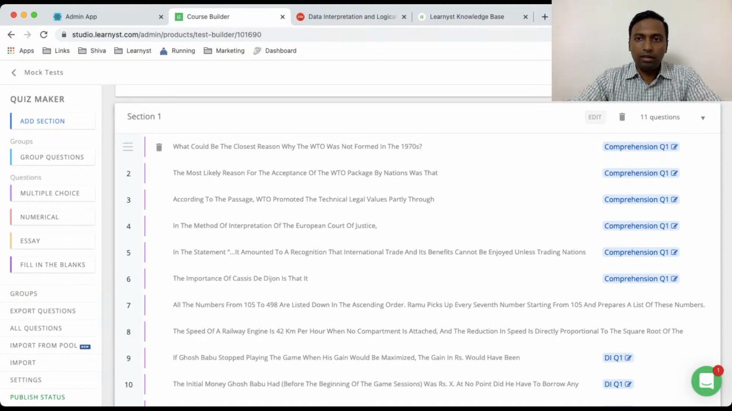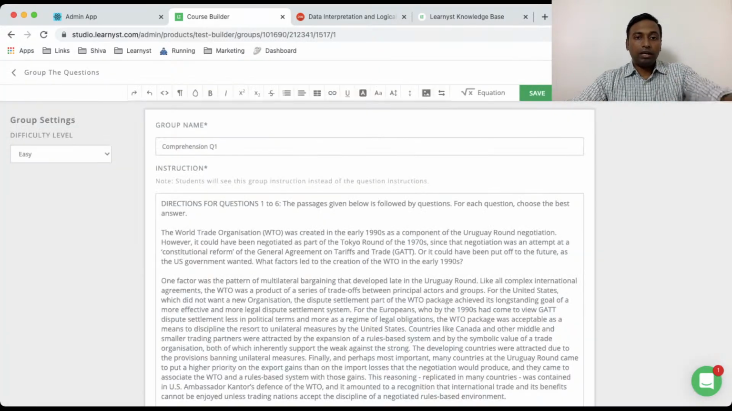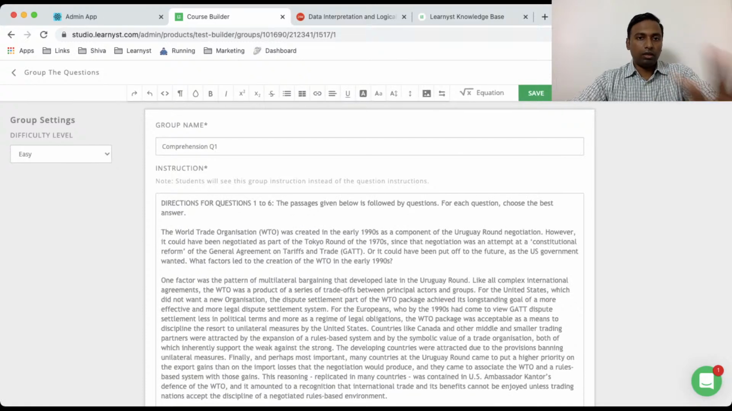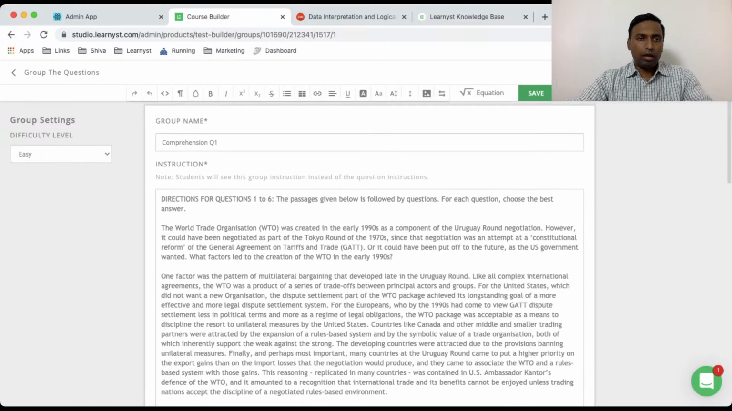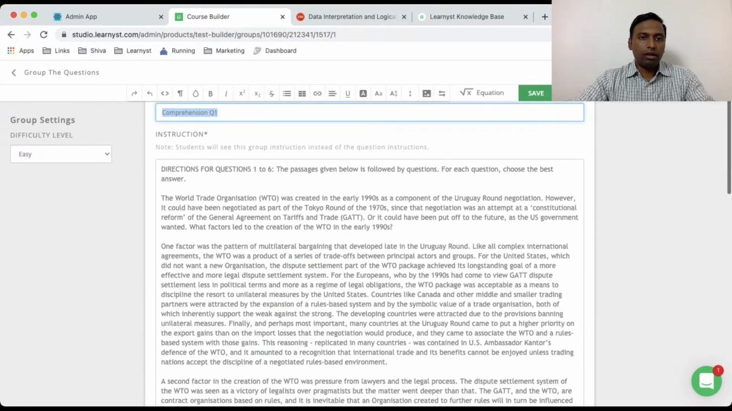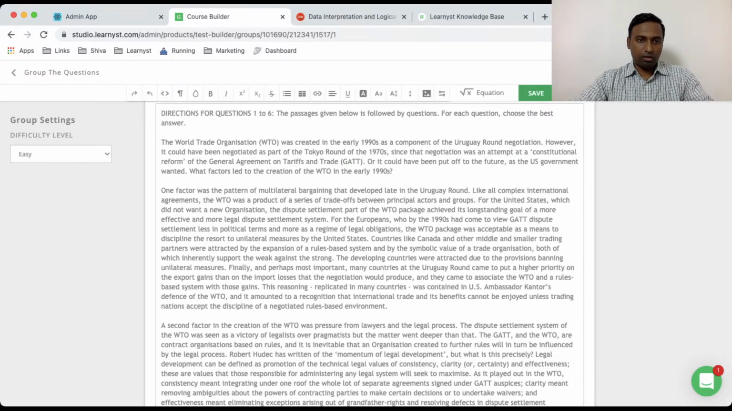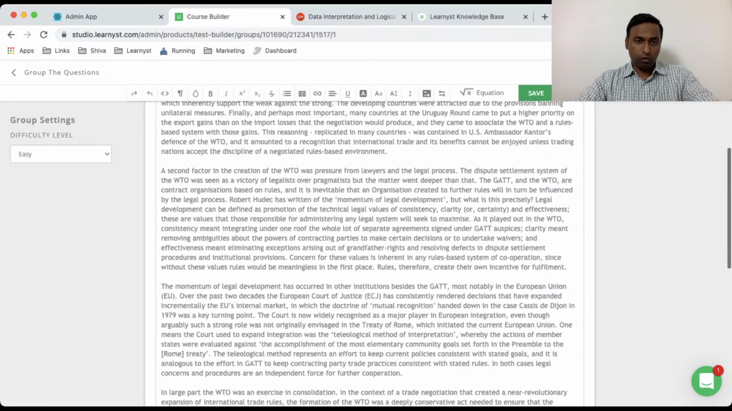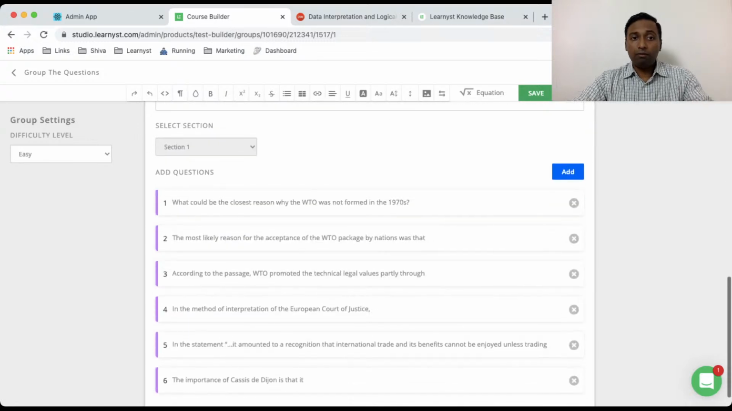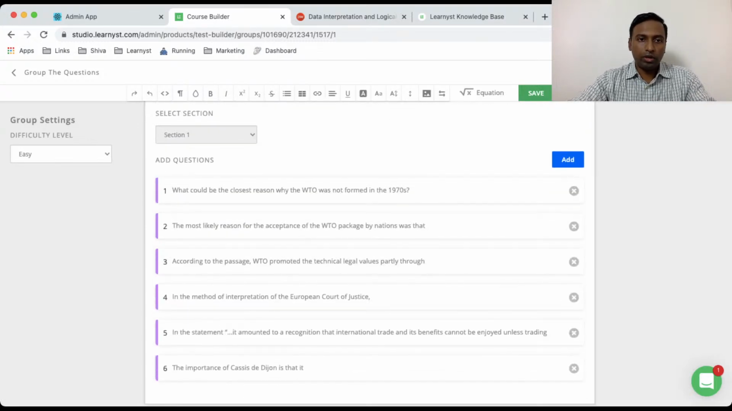You can also edit these groups, right? Now that I've already created the groups here, I'll click on the edit button here, and then I'll be taken to the group page, the group setting page. Here I can give a group name, which is the name I've already given, and the set of instructions, which are the group instructions specifically for this set of questions. And now that I've grouped the questions, these are the set of 6 questions that I've already grouped.